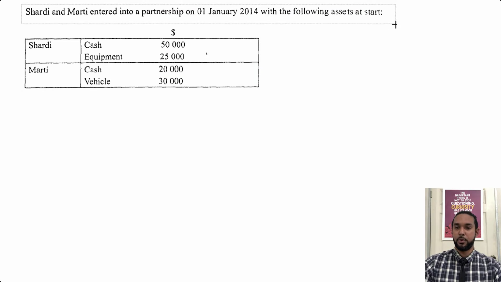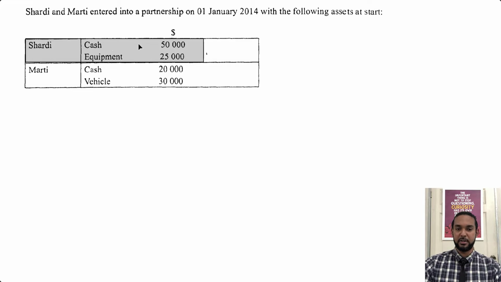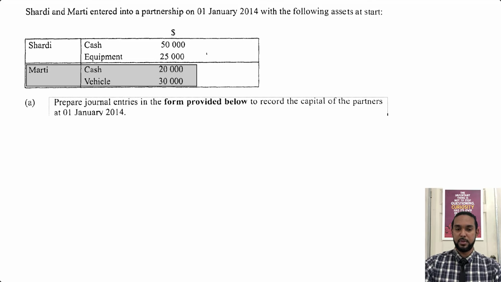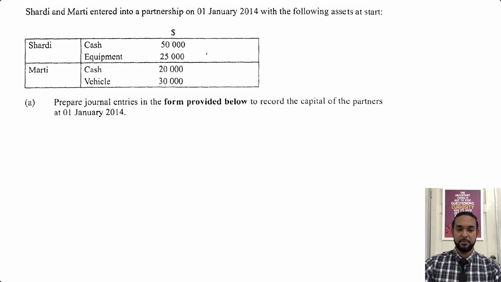So we have a partnership question, and it says Shadi and Marty entered into a partnership on 1 Jan 2014 with the following assets at start. Shadi brought in cash and equipment valued at $50,000 and $25,000 respectively, whereas Marty brought in cash for $20,000 and a vehicle worth $30,000. So the first thing we have to do here is to prepare the journal entries in the form below to record the capital of the partners at 1 Jan 2014.